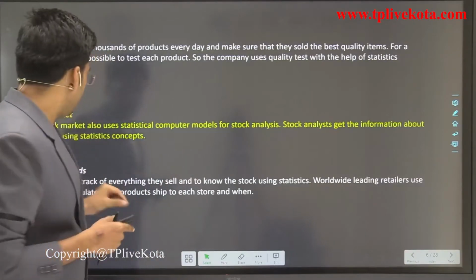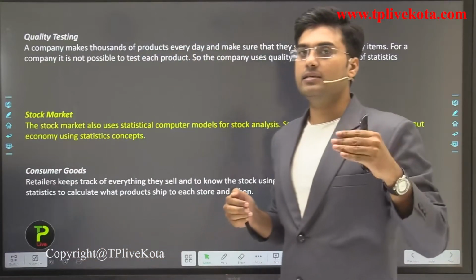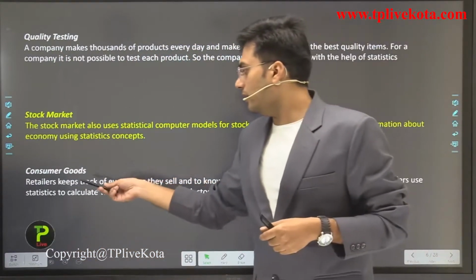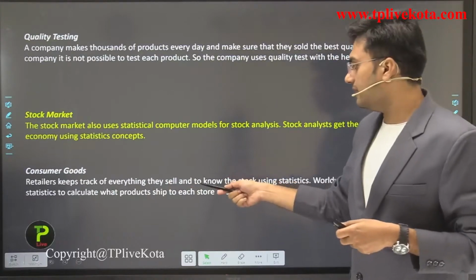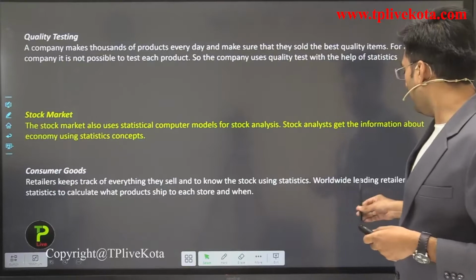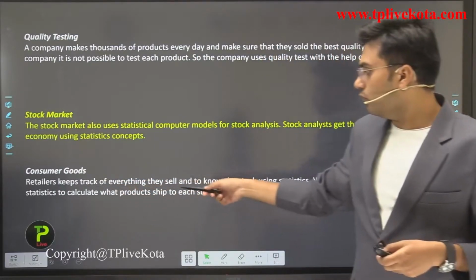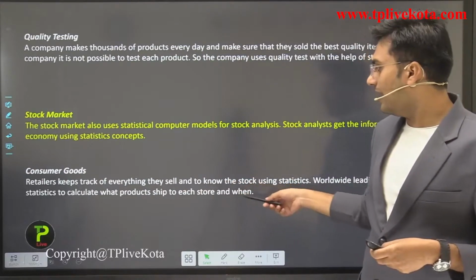Okay. Now, consumer goods. In consumer goods, again, statistics is very useful. Retailers keep track of everything they sell and know their stock using statistics. Worldwide leading retailers use statistics to calculate what products to ship to each store and when.